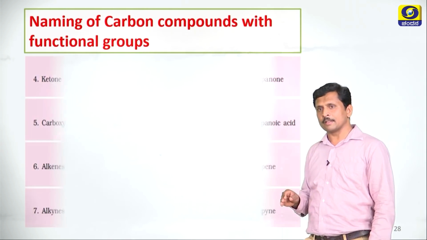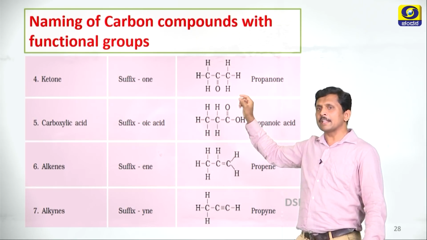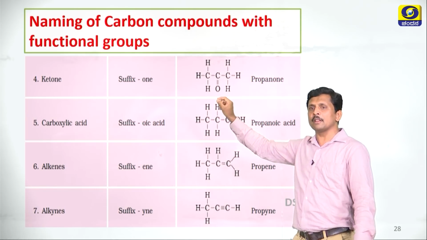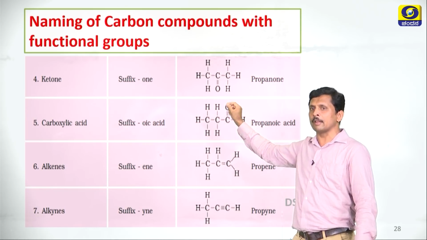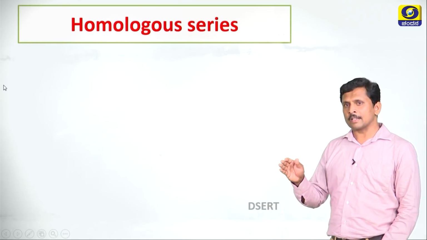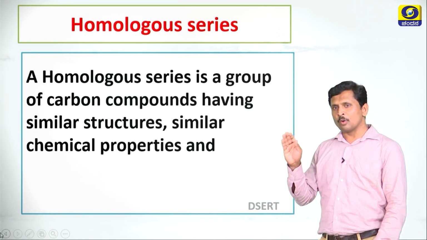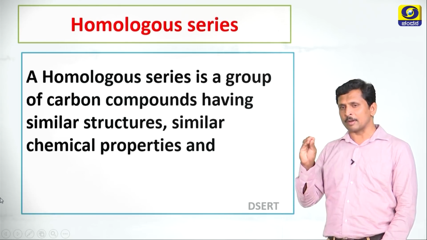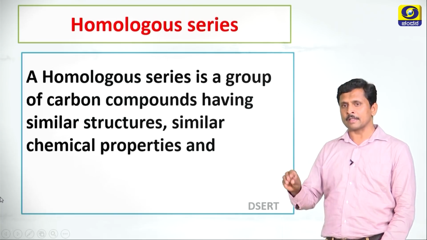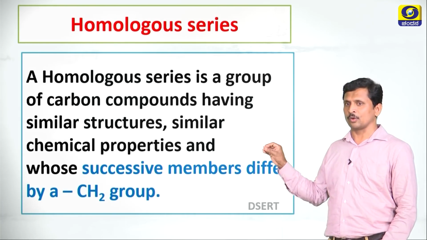See the other examples. The hydrogen atom is replaced by a ketone group. While writing the structure of the ketone group, we have to attach the ketone group between 2 carbon atoms. Then only will we fulfill the valency of the carbon atoms. Dear students, let us discuss homologous series. What is a homologous series? A homologous series is a group of carbon compounds having similar structures and similar chemical properties, whose successive members differ by a CH2 group.